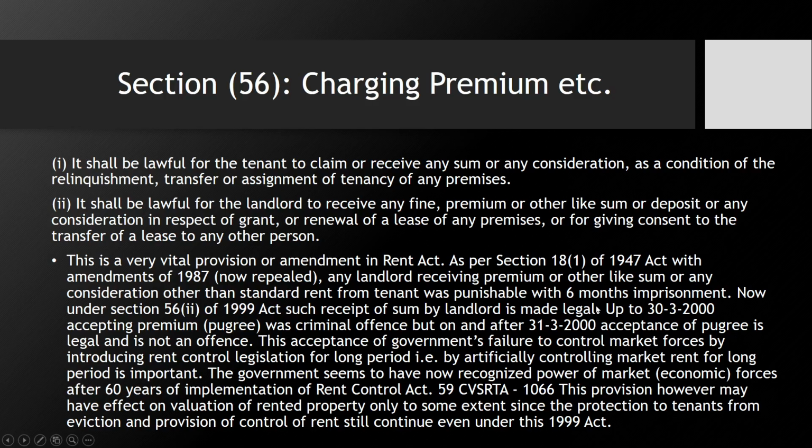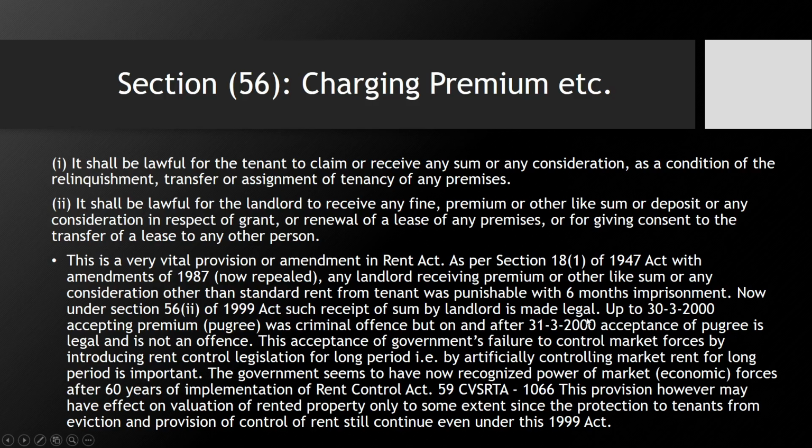Okay, I have taught you a section earlier that excess of standard rent is not permitted, but now in Section 56(2) they are allowing the landlord to take the fine, premium and any sum or any deposit, which is called Pagree in some places. So these are allowed under Section 56(2) of the 1999 Act. Okay, so you can refer to it.